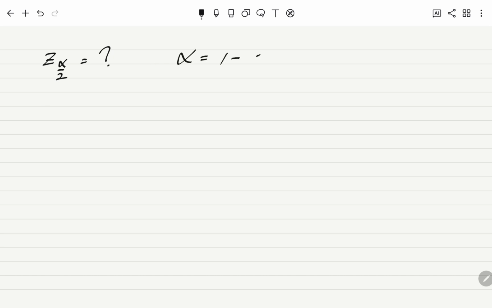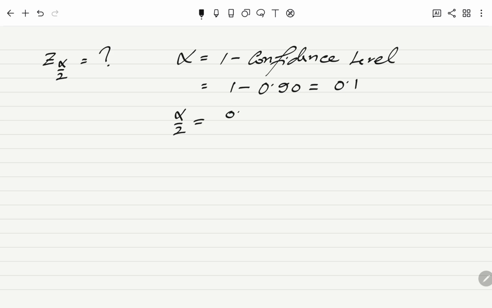So alpha is given by 1 minus the confidence level. So here we have 1 minus, because they're talking about a 90% confidence interval, it's going to be 0.90. So our alpha here is 0.1. So if I do alpha over 2, I get 0.1 over 2, which is 0.05.